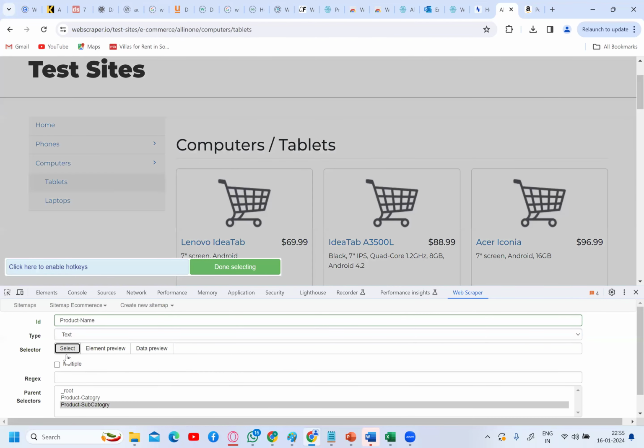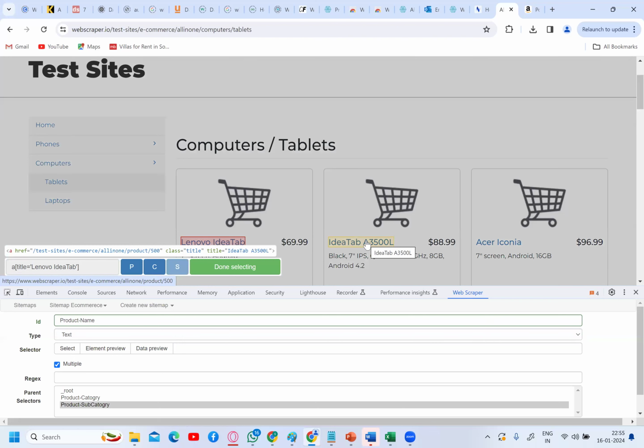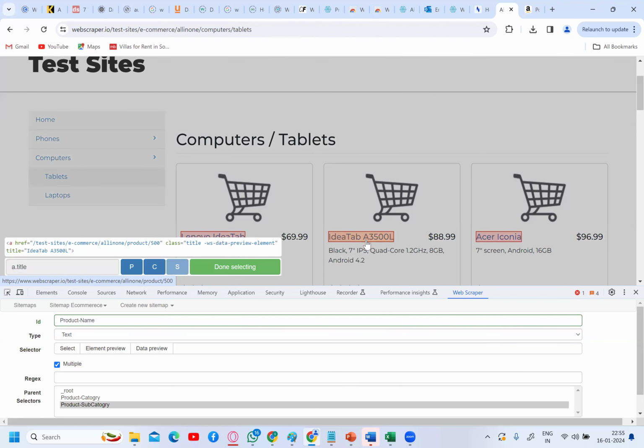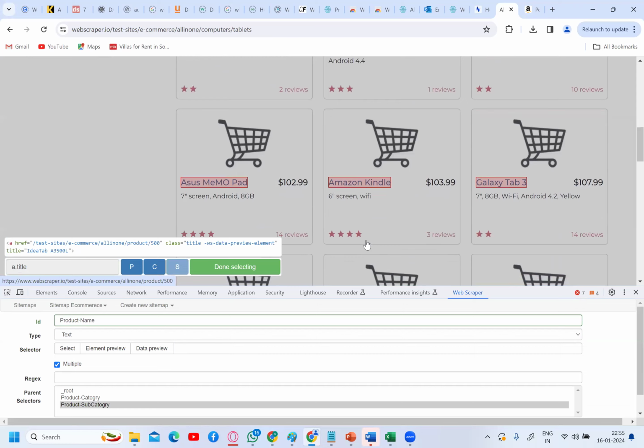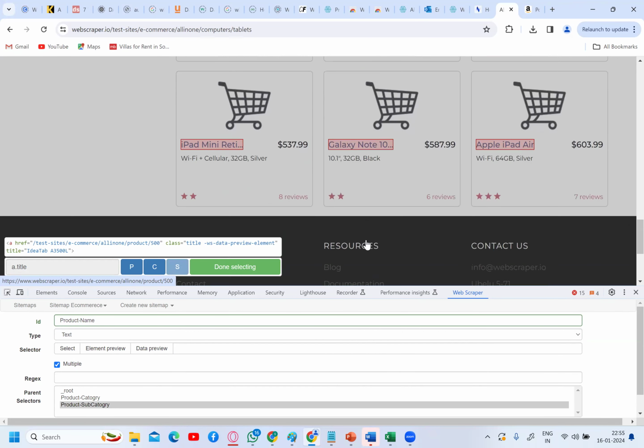Okay. Now click on select. Again, we have multiple products here. That is the reason why I click on multiple. Now you start selecting the product name only. What is the product name here? Lenovo Idea Tab. Then select Idea Tab A. That's it. All product names have been selected automatically by the tool. See here, all products.